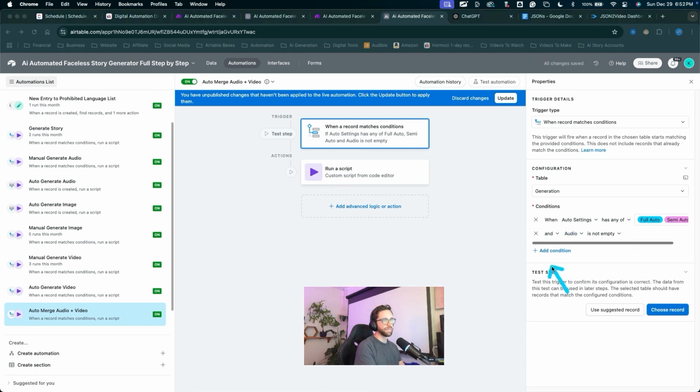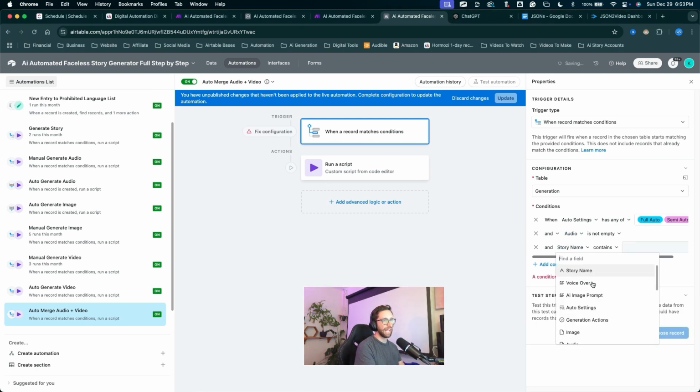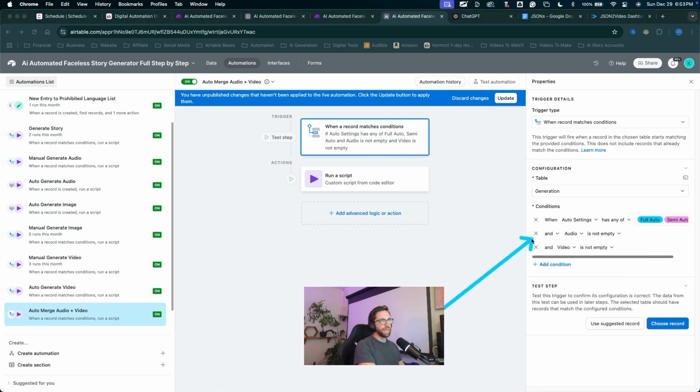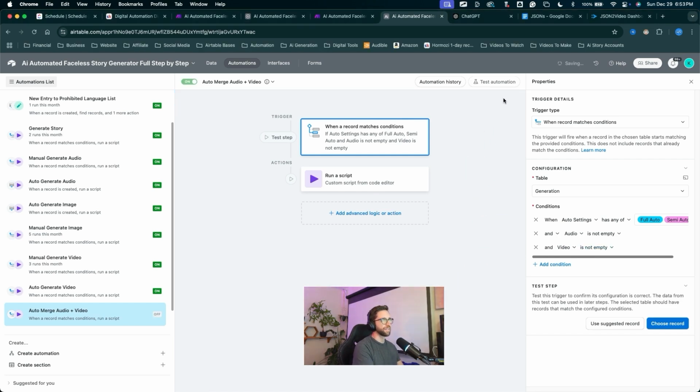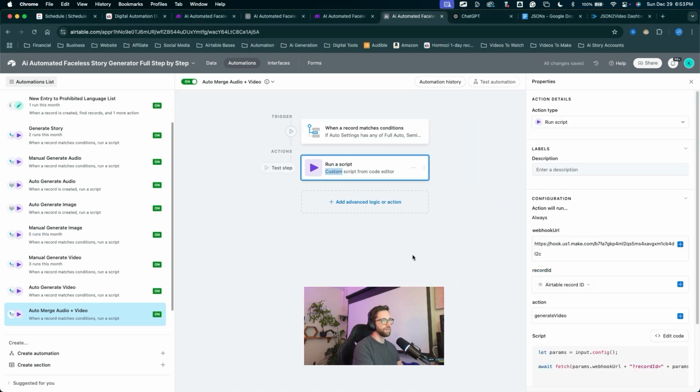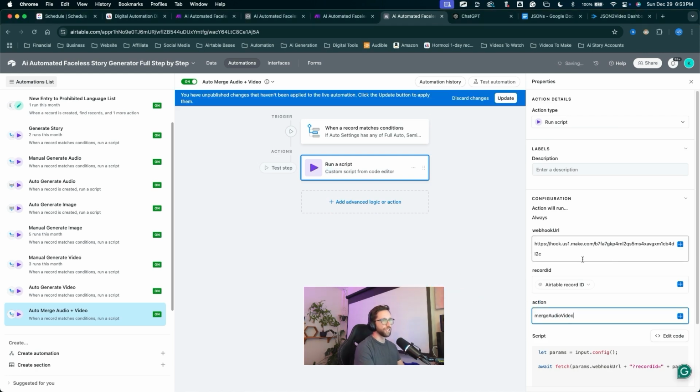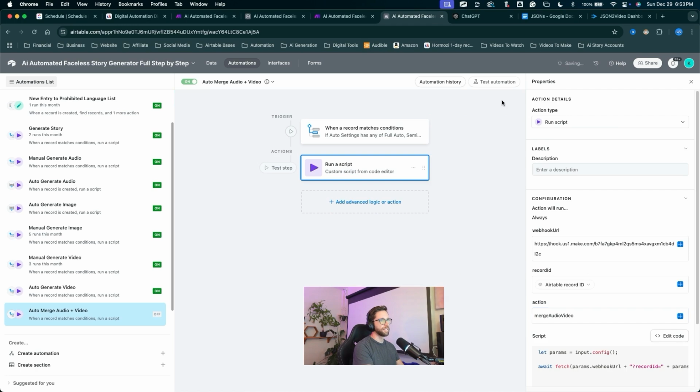Audio is not empty. Let's add a condition. And video, click the drop down, is not empty. So now automatically when there is an audio and video file, they will get automatically merged. Let's update to save the changes, come into run a script action, and we'll change the action variable to merge audio video. Click update to save the changes.